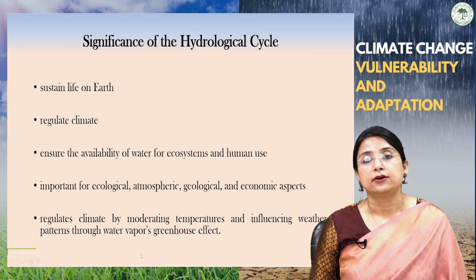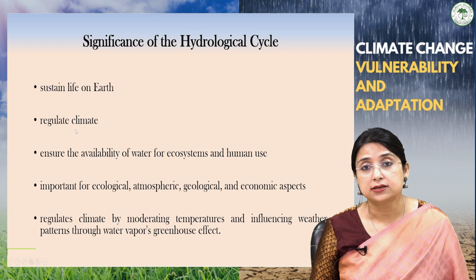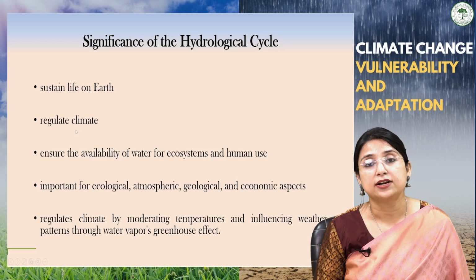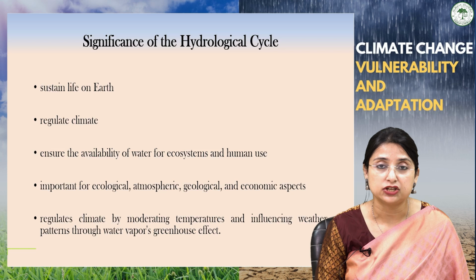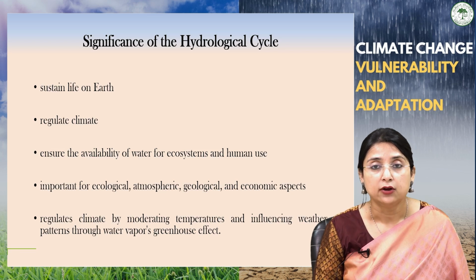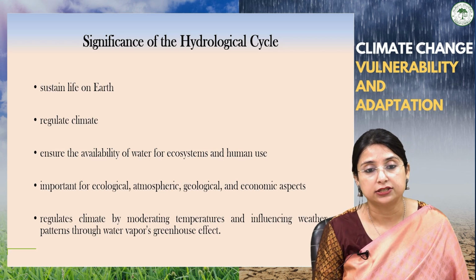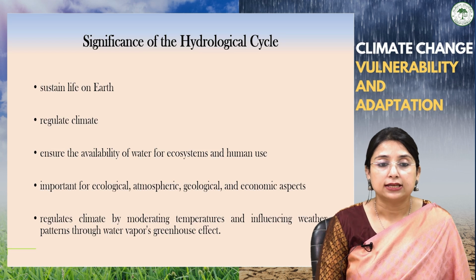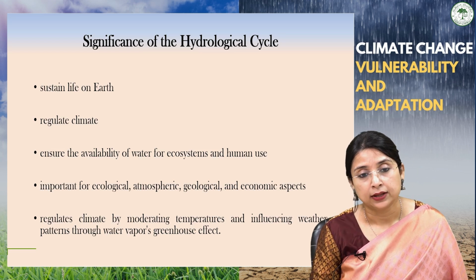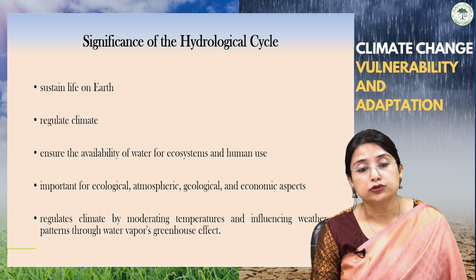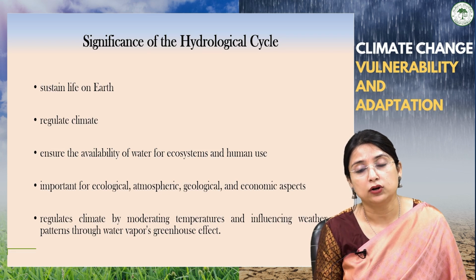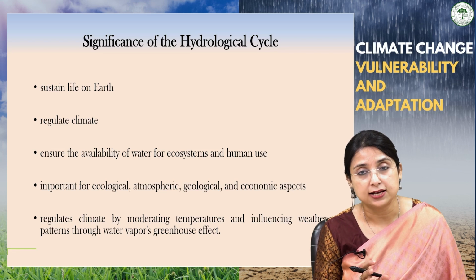Not only this, the hydrological cycle regulates the climate, because the different processes we have seen, evaporation, condensation, precipitation, all involved in completing the hydrological cycle, in one way or another regulate the climate. The hydrological cycle also ensures the availability of water for ecosystems and for the use of human beings. Not only this, it plays a very important role in ecological, atmospheric, geological and economic aspects.